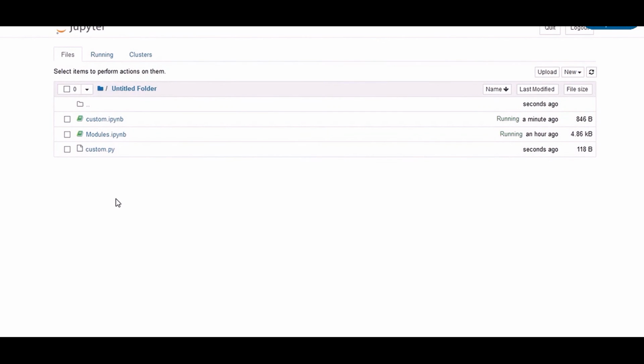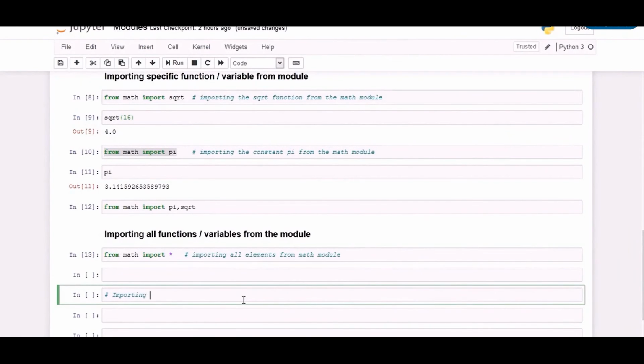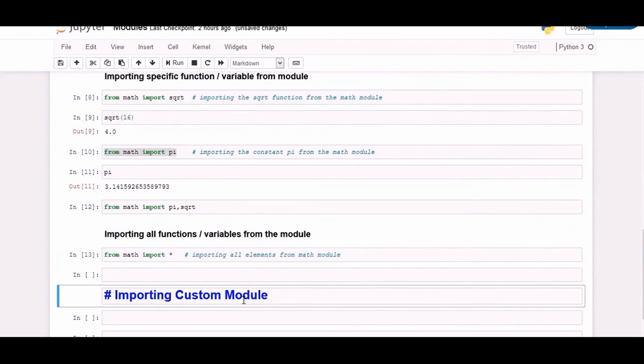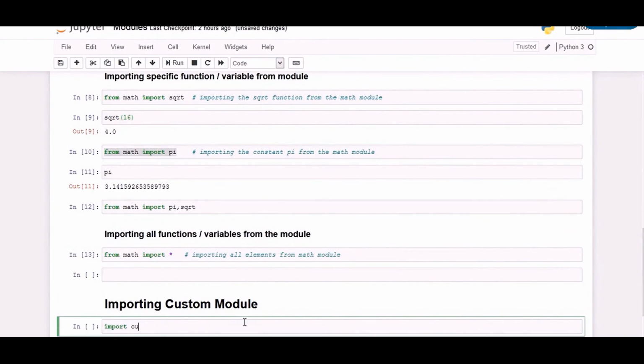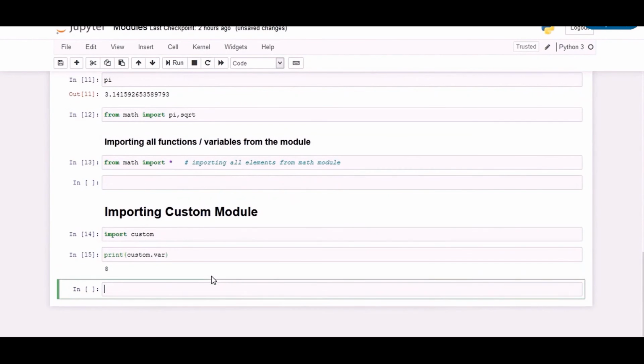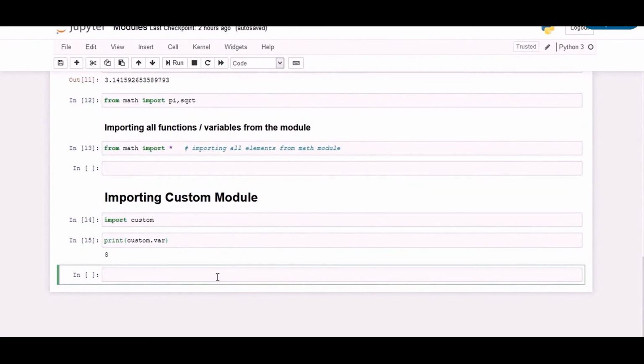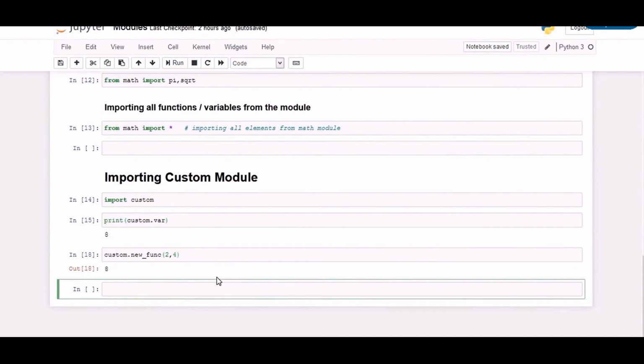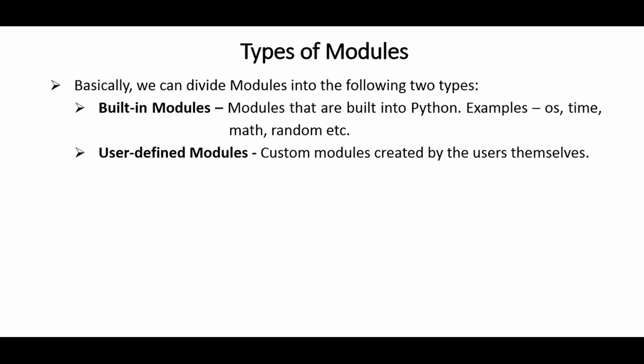You can give it any name you like, but the same name should be used when you import this as a module. Let's now go to our previous notebook file and import the newly created module. Once imported, we can write the statement custom.var to print the value of the variable defined in the custom module. As you can see, the value has been printed. We can also use the function new_func to multiply 2 and 4 and the result has been printed as shown here. So this was an example to create a simple custom module and how to use it in another program.